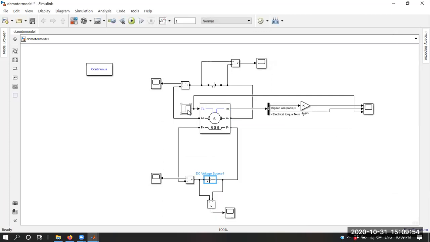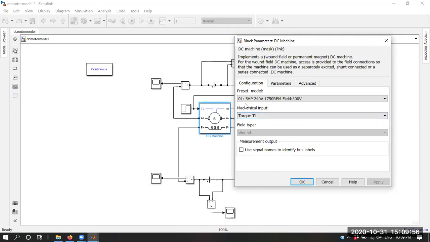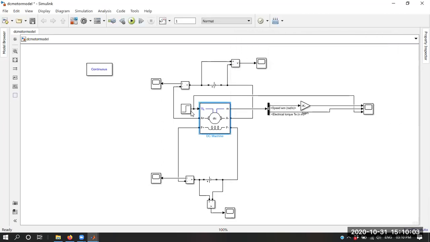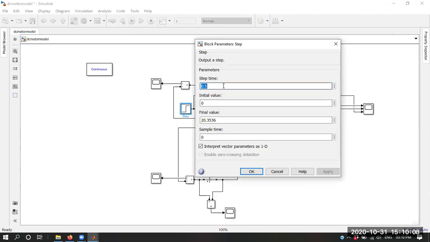Now the mechanical load we are providing. This machine is rated for 5 HP. You can convert 5 HP into kilowatts, and with the speed you can find out the rated load torque. So I am operating this motor on a rated load torque. Initially, up to 0.5 second, the motor is operating at no load. The only loading on the motor is due to the inertia of its rotor, friction and windage. No extra mechanical load is there up to 0.5 second.